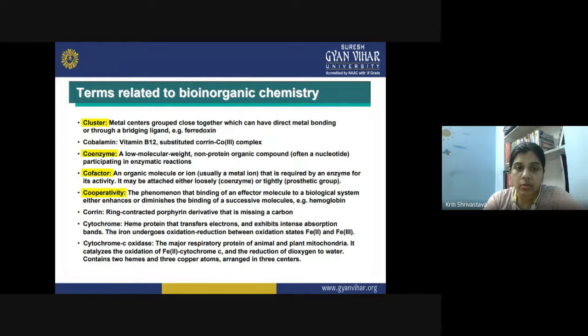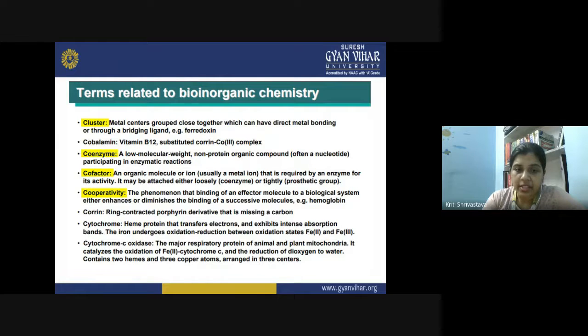Then coenzyme. So what is a coenzyme? It is a low molecular weight, non-protein organic compound. It is a part of the enzyme structure, but it is not protein at all. Rather, it is some sort of a nucleotide, and it participates in the enzymatic reaction along with the enzyme. They cannot serve the function of an enzyme alone. Rather, they are the non-protein organic component of an enzyme having low molecular weight. It has been seen that a coenzyme can be separated from the enzyme, and at the onset of the reaction they come together and perform the enzymatic reaction.